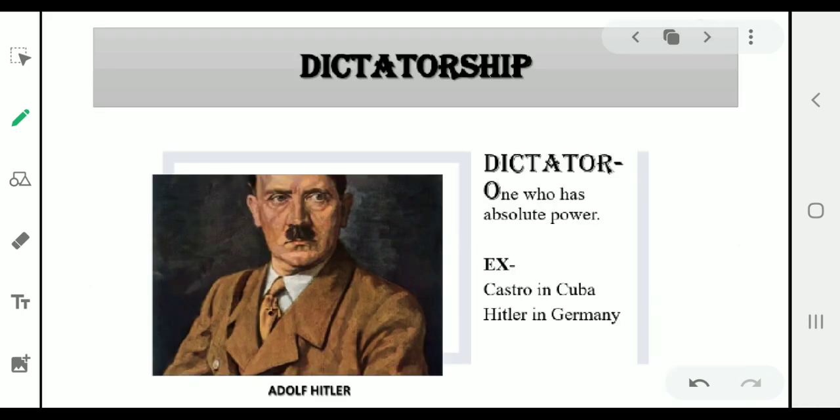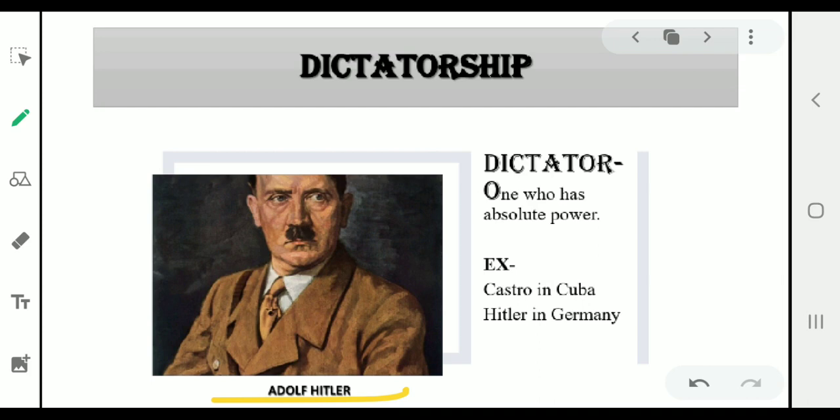The first one is your dictatorship. As you can see here, this is a picture of Adolf Hitler. He was one of the biggest, or you can say the greatest dictator in his time, and he was basically ruling Germany.